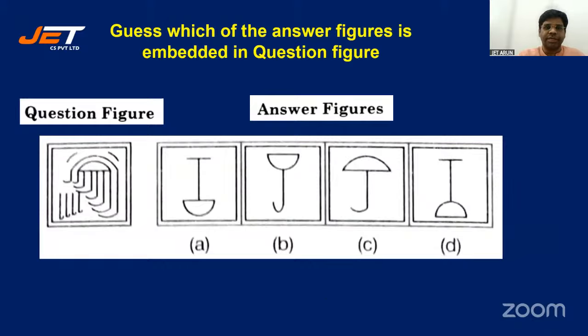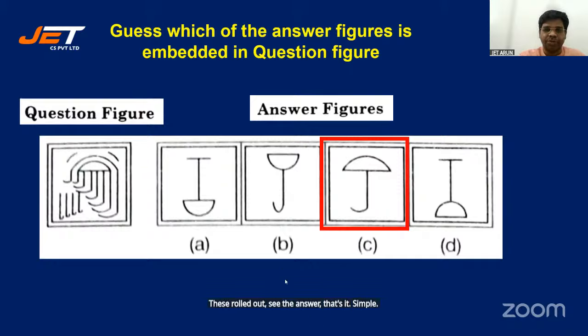Look at this one. Do the same here, overlap it. A is ruled out, B is ruled out, D is ruled out, C is the answer. That's it. Simple. I hope you got it, Manaswini. I hope you got it.